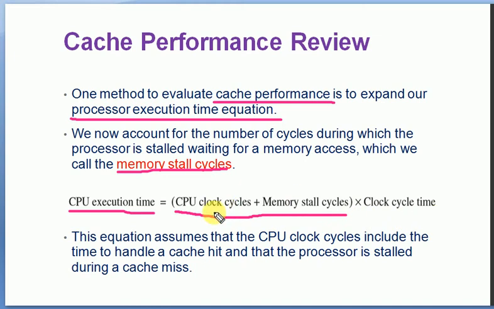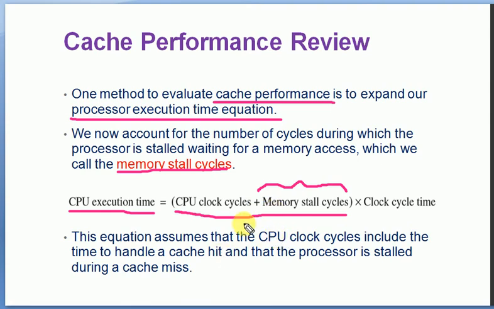So previously it was CPU clock cycles times clock cycle time. Now one more field is being added to CPU clock cycles, that is the total memory stall cycles. So how many cycles are being wasted for accessing the memory, plus the total CPU clock cycles, multiplied by the clock cycle time, whether it is 1 nanosecond or like that.